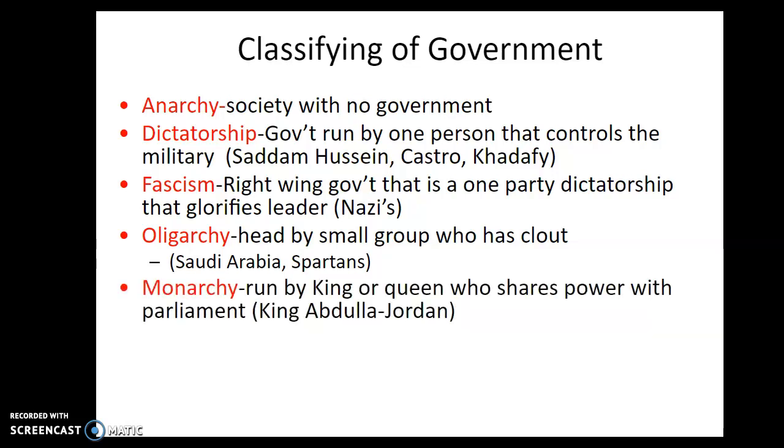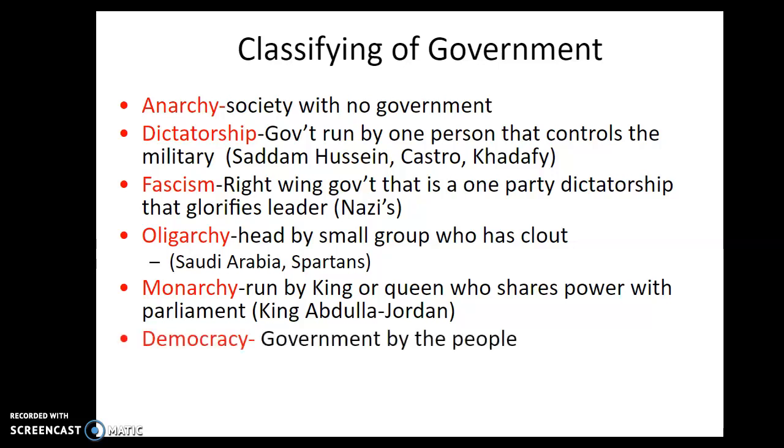Monarchy is run by a king or queen who shares power with parliament. King Abdullah of Jordan right now would be an example of that. Why not Great Britain? Everybody says, "Oh, why not Great Britain? They're a monarchy." Well, kind of. They're more run by Parliament now. The Queen there is more of just a figurehead at this point.